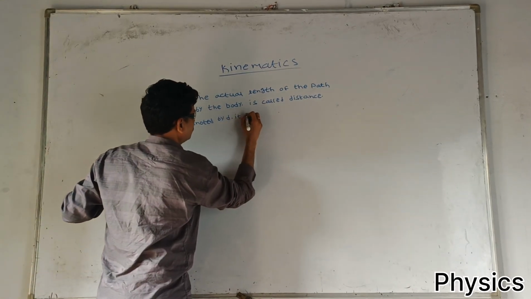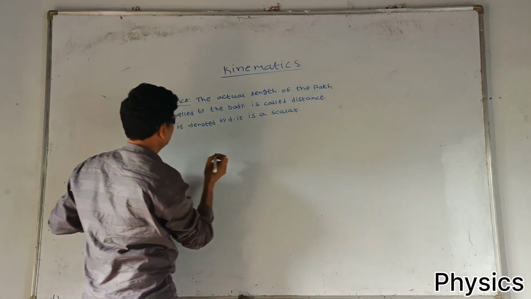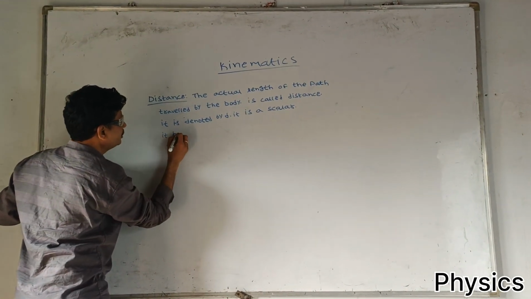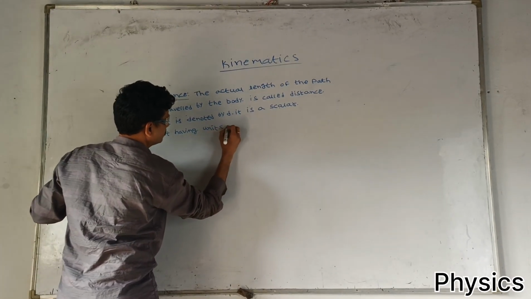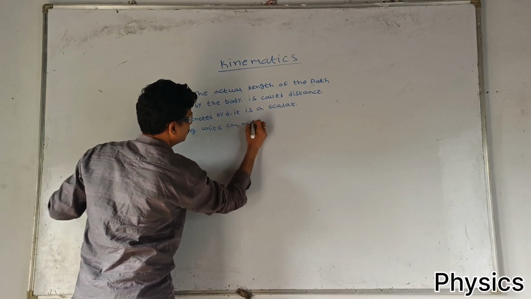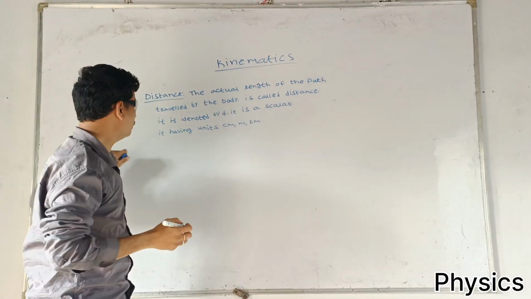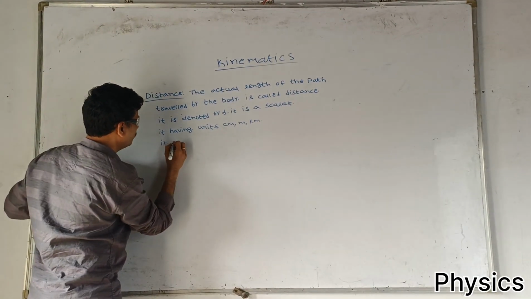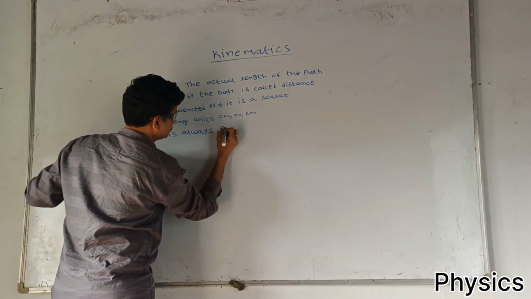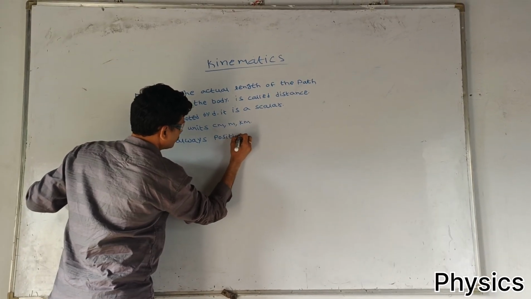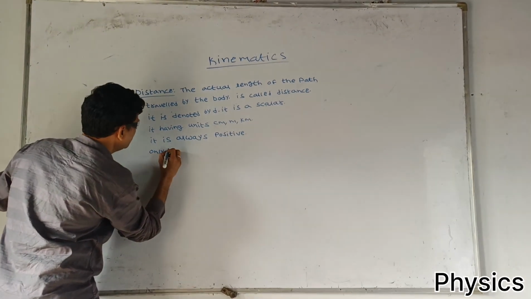It is a scalar. It having units: centimeter, meter, kilometer. It is always positive. Only in a straight path.